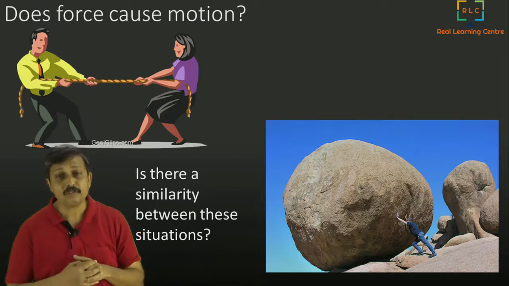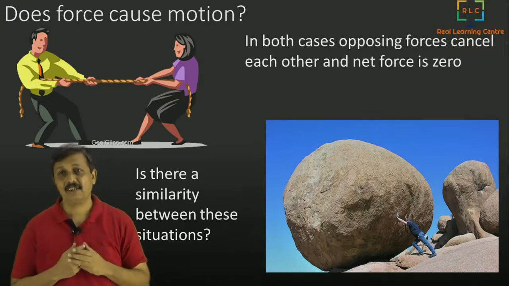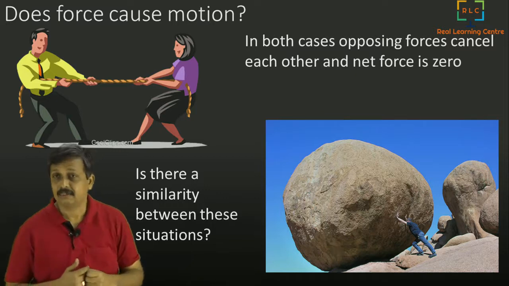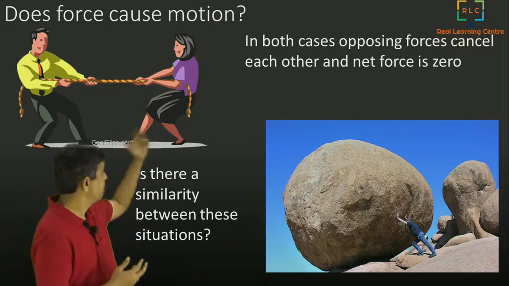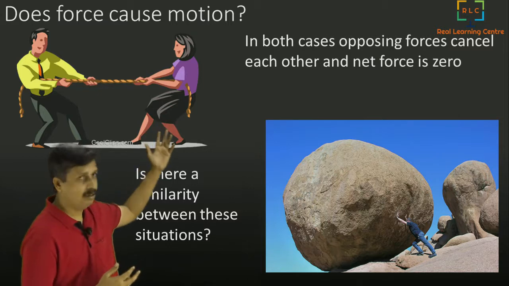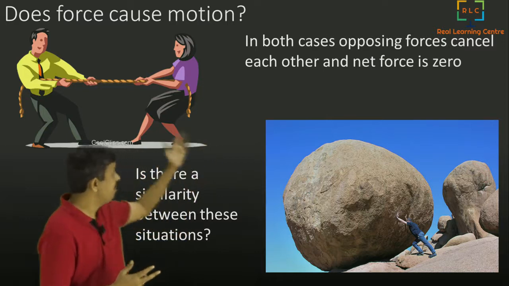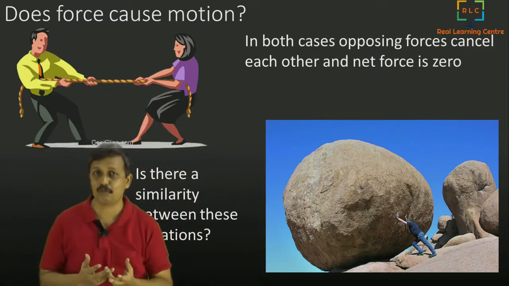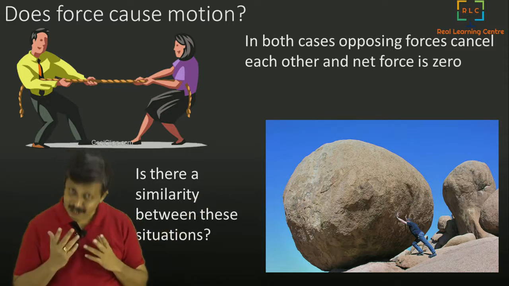So you can very clearly see that in both the cases, opposing forces cancel each other and net force is 0. In the sense that 2 people are pulling, and if you add up algebraically, one pulls that way, another pulls this way, they cancel each other and there is no net force on the rope. In the second scenario, it is the same thing.